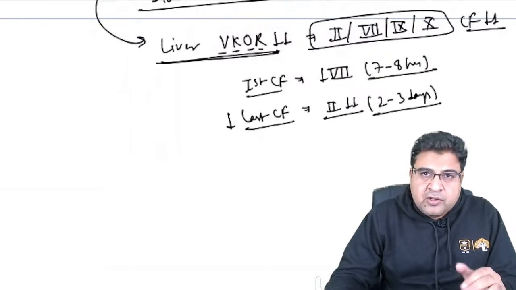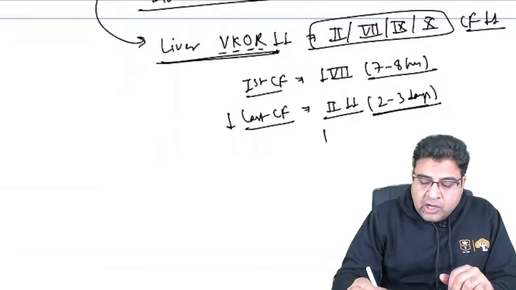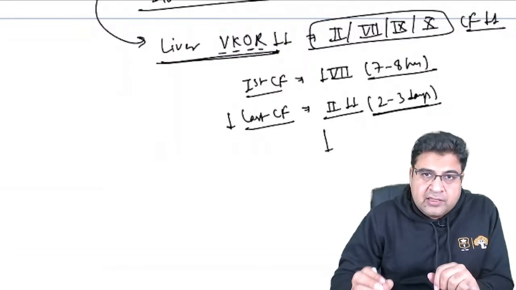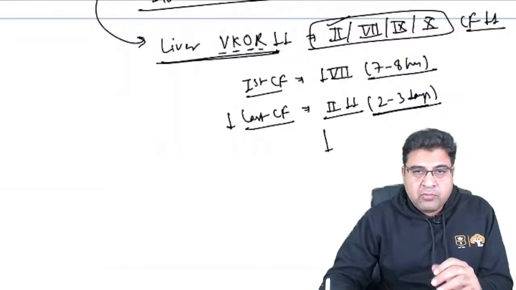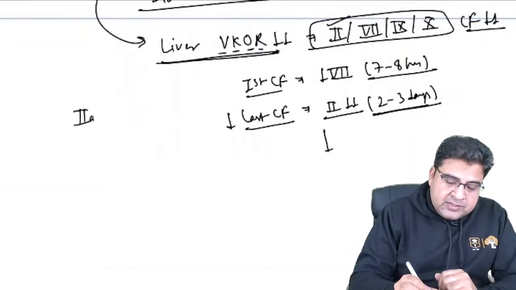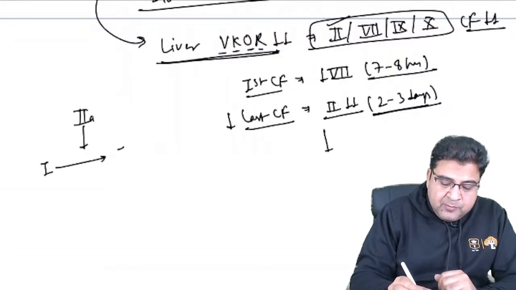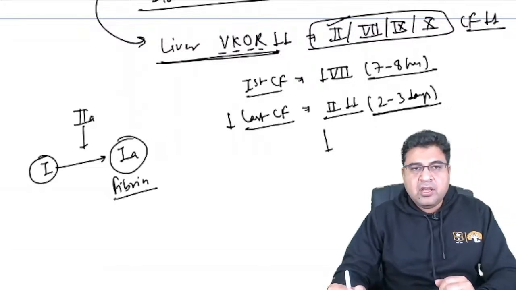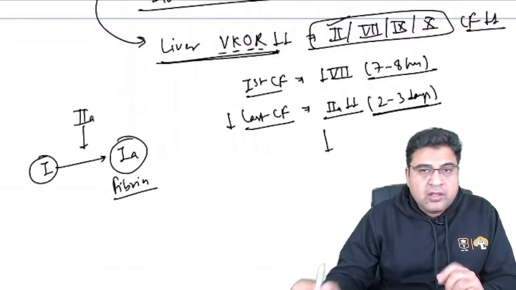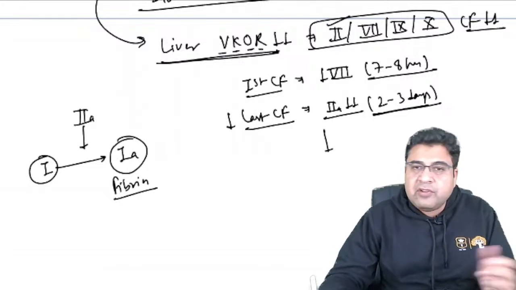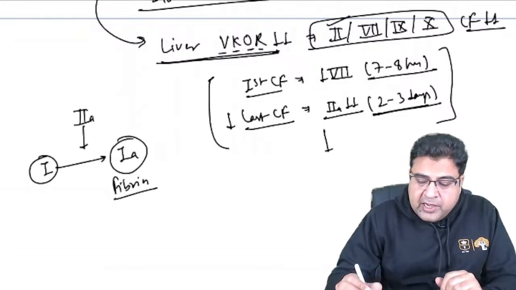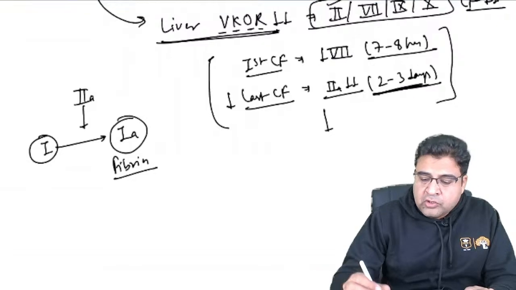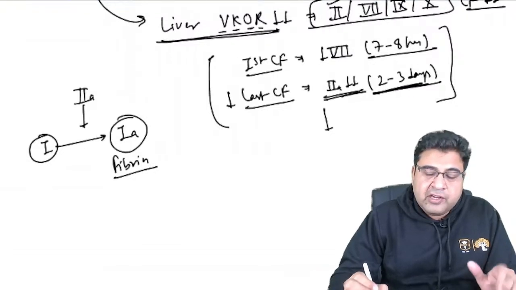Once clotting factor 2 starts declining after 2 to 3 days, the warfarin action will start. Guys, got it? Warfarin action will not start as long as we have clotting factor 2 in the body, because, as you must know, as long as it is present, it keeps converting fibrinogen to fibrin. So this is our fibrin clot; the final one is fibrin. As long as we have factor 2 in the body, fibrin formation and clotting will continue. So warfarin action will start only after 2 to 3 days, when the clotting factor 2 level starts declining.